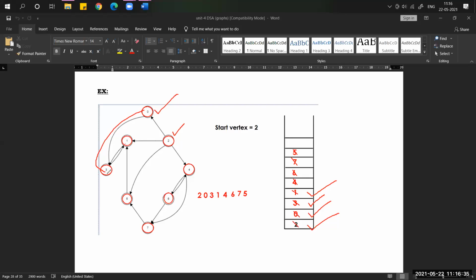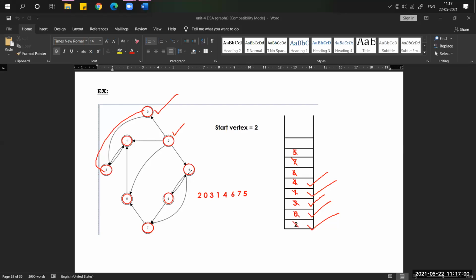From where it came, the link here, 3. So now 3 to 0, 0 to 2. Now again we have to check from 2 for any adjacent nodes. Yes, 1 and 4. 1 is already visited. See here, 1 is already visited. Now what is remaining? 4. That's why we push vertex number 4 into the stack.